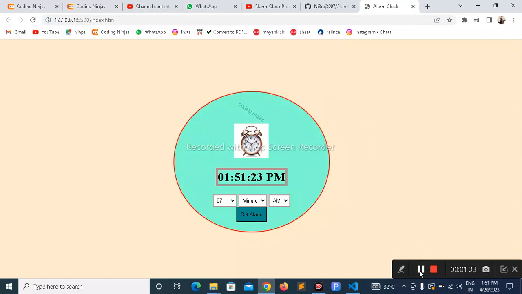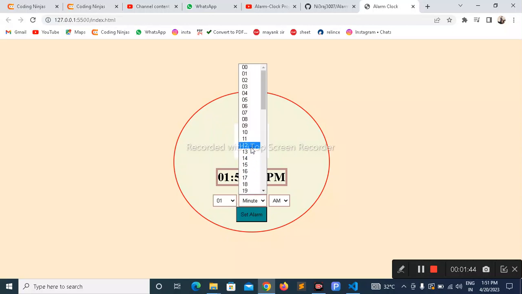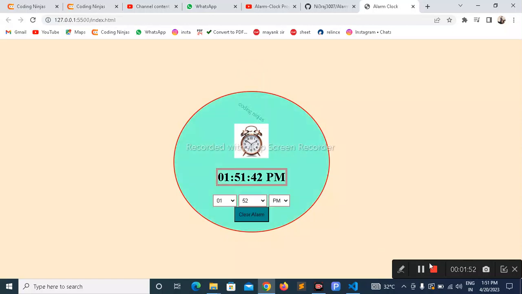Now let's set an alarm, and 1:52 p.m. and click on set alarm. We can stop the alarm by clicking on the clear alarm button.